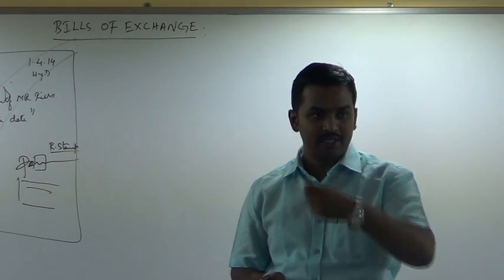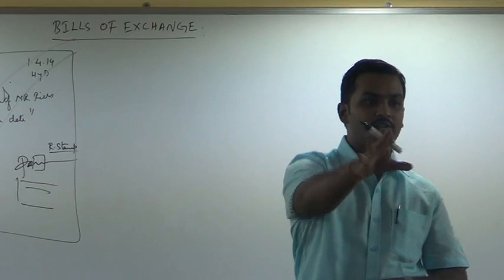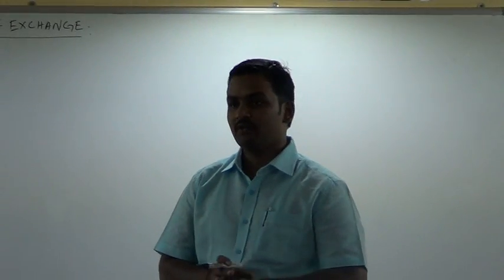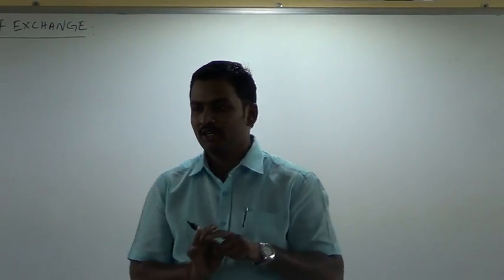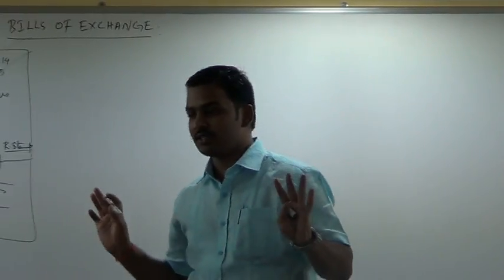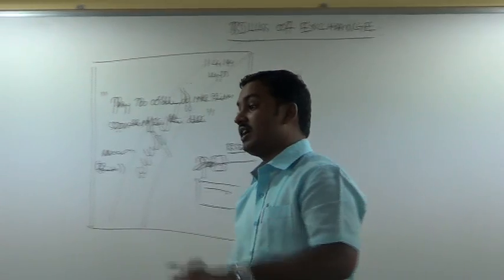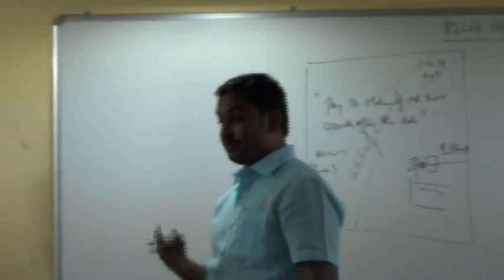So Mr. Poor will take the bill from Mr. Rich and he will hand over cash to Mr. Rich. And what will Mr. Poor do with that bill now? He will tear it and throw it into the dustbin because his responsibility is over. If Mr. Poor fails to pay the money on the due date, then Rich can approach the court for compensation. He can ask the court to give an order to Poor to make the payment to him.